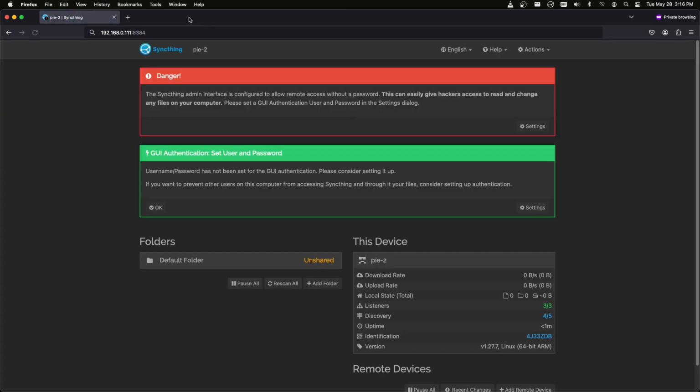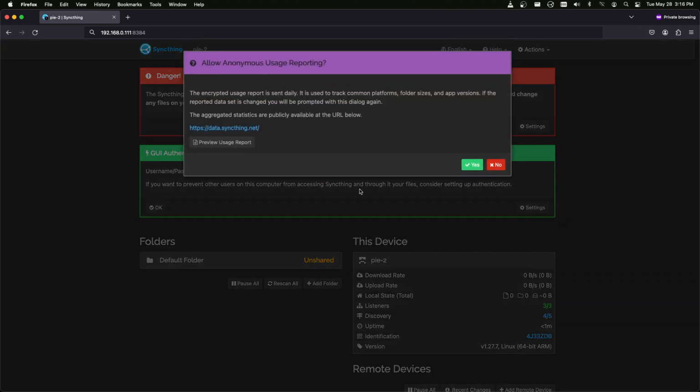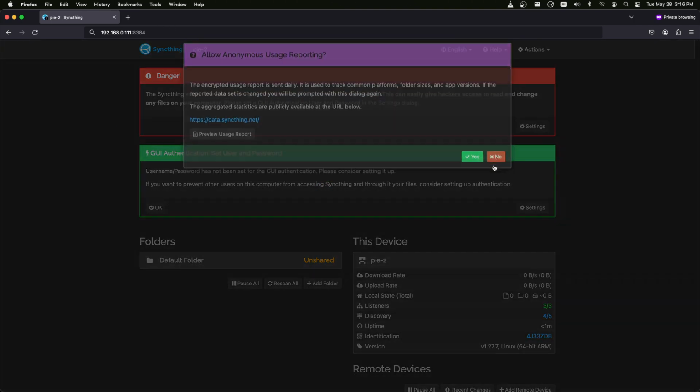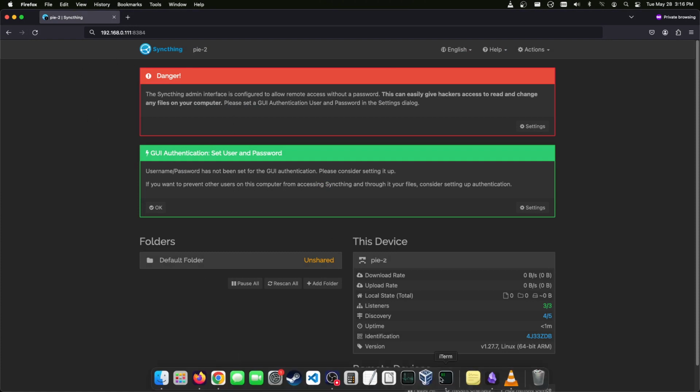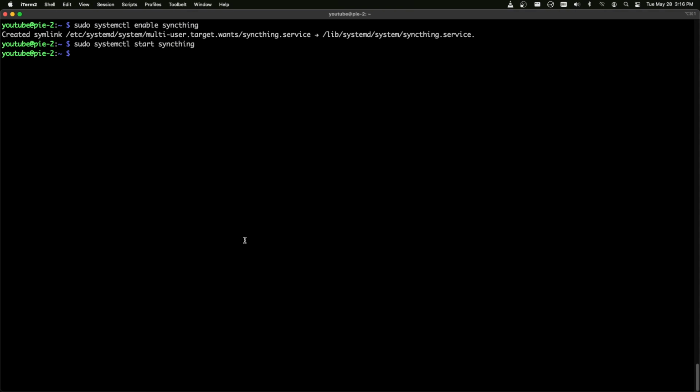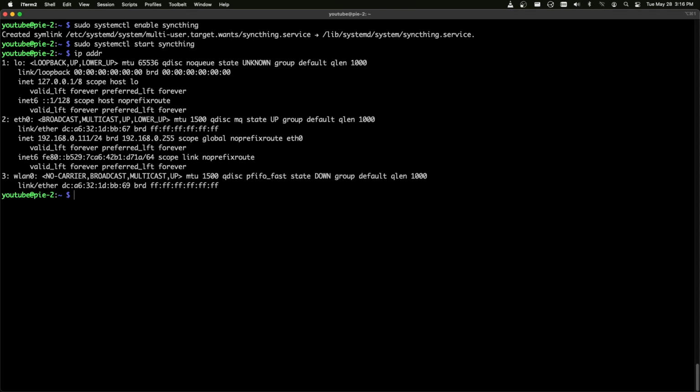The IP address may not be, but as you can see, we are accessing the Syncthing web client that is being hosted on our Raspberry Pi. And just to reiterate, we are accessing this Pi.